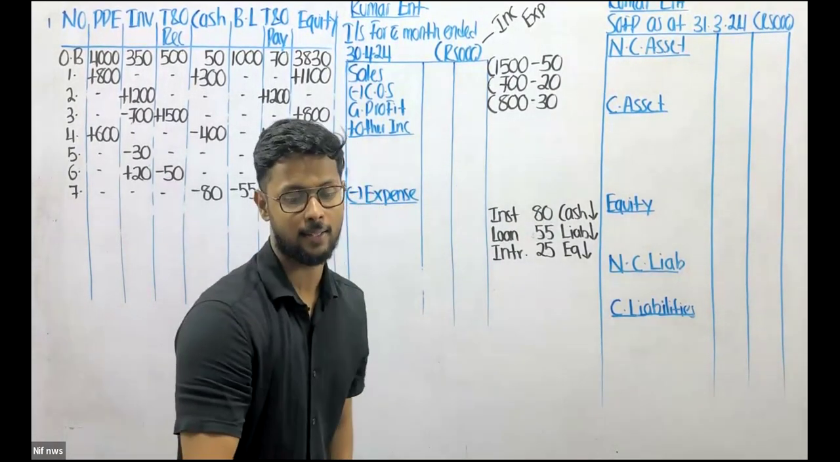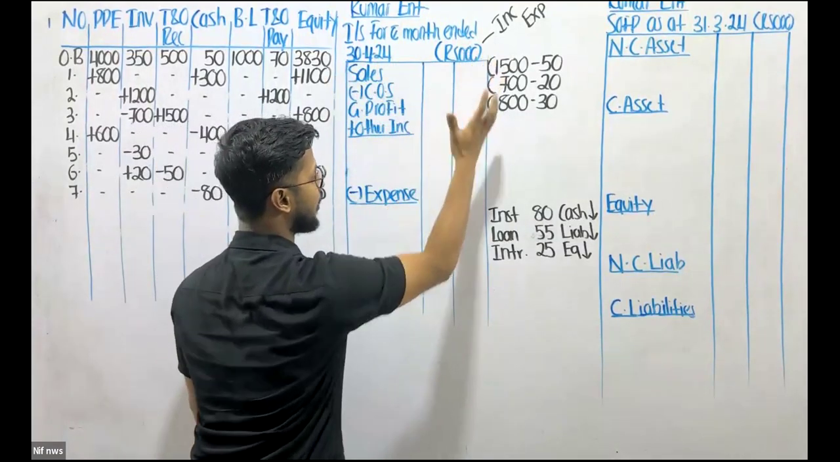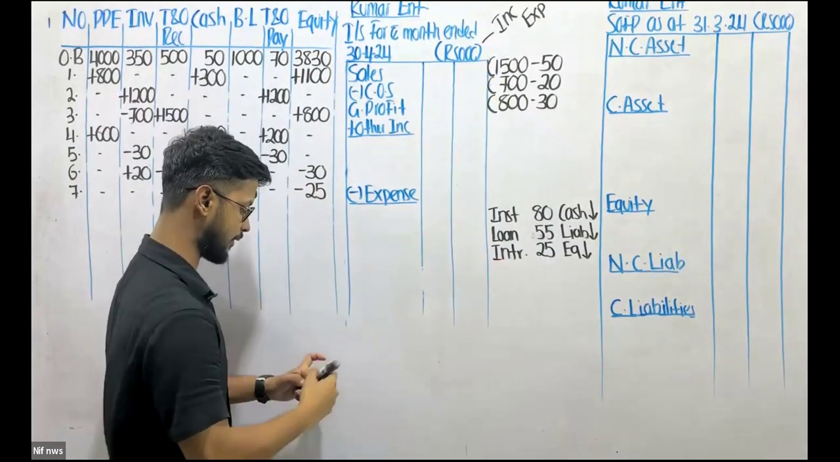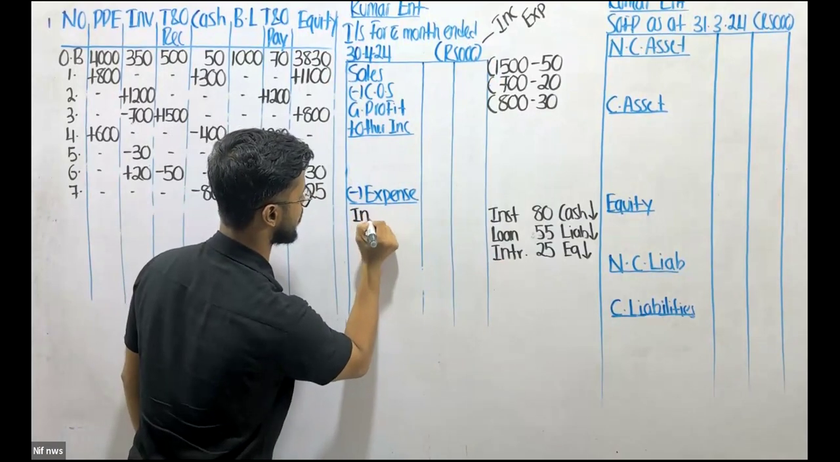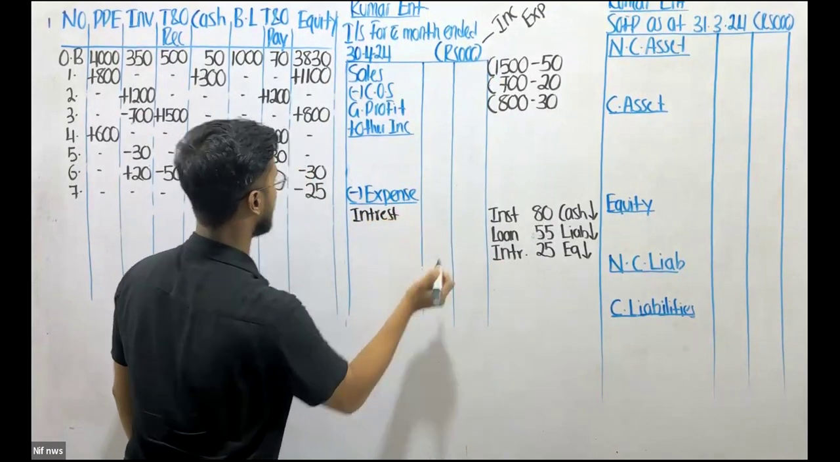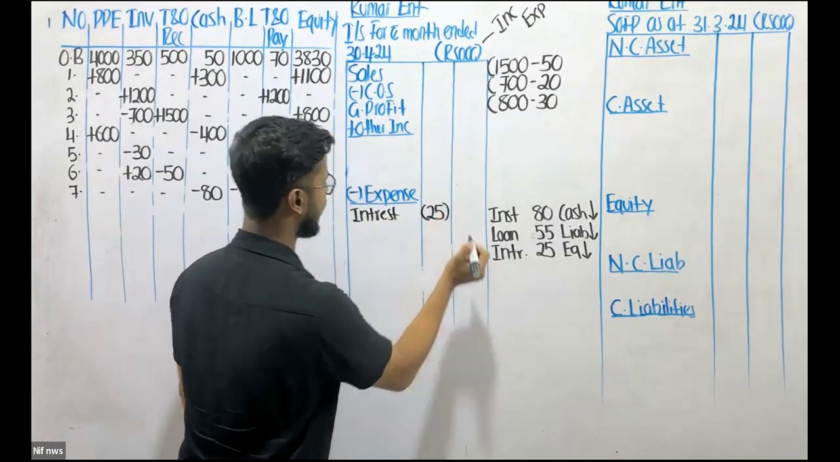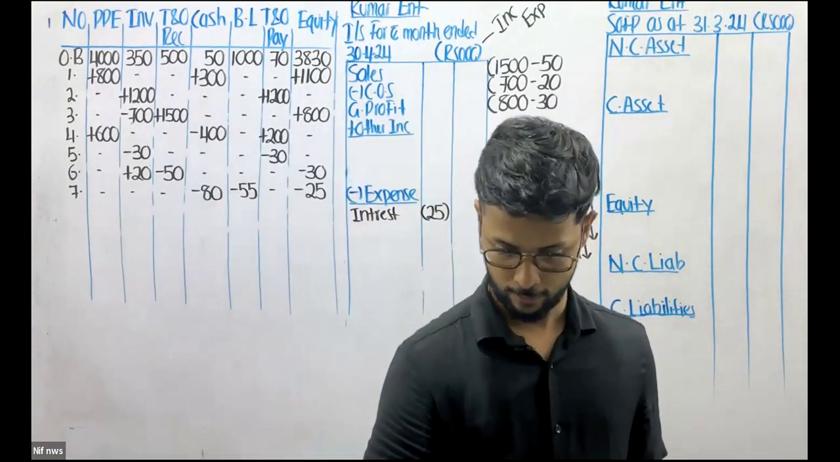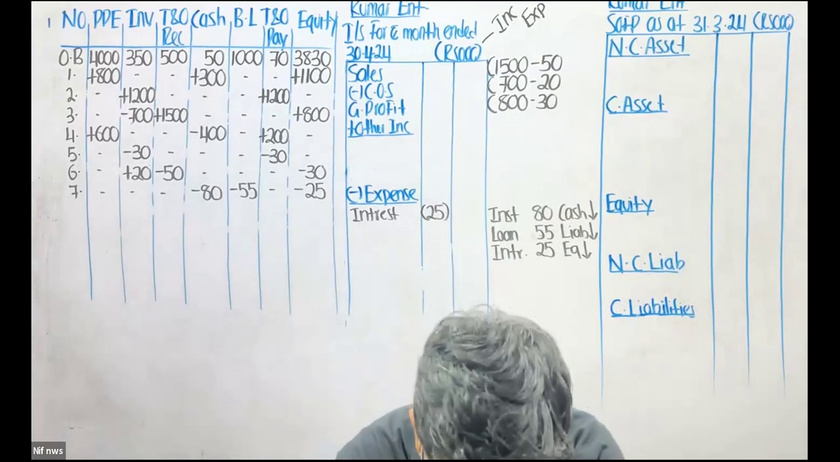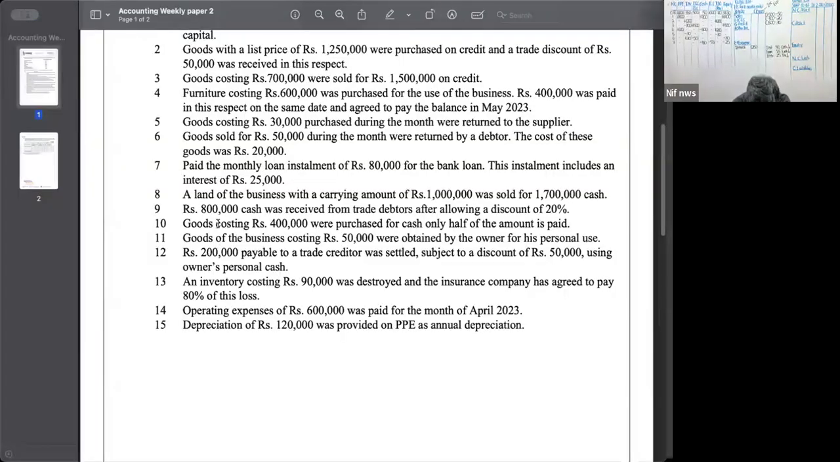Well done. It's other, right? So you can't record it over here. You got to come down. Is that an income or expense? It is an expense. Interest. Right. That's 25. So I can indicate it with a bracket because it is an expense, right? Now, let's move to the next transaction.